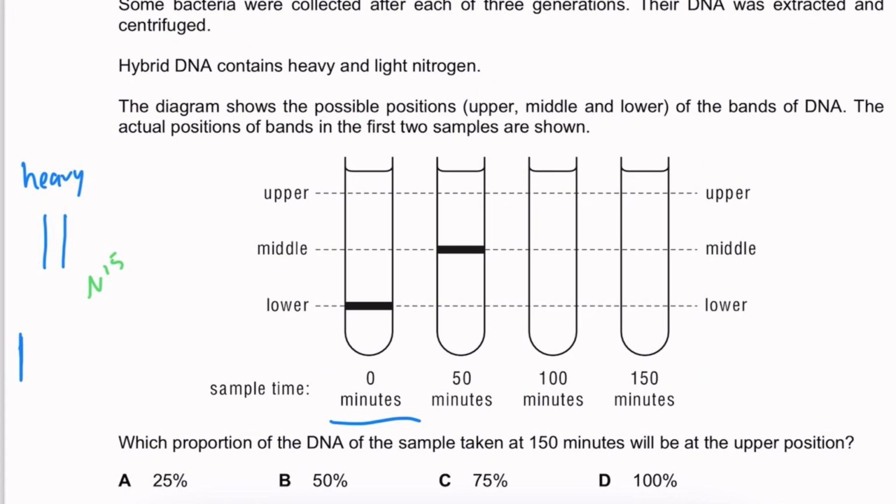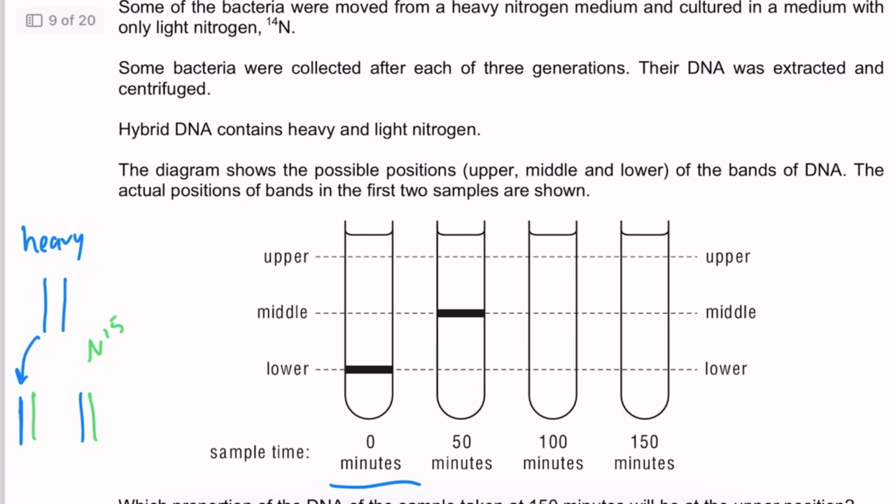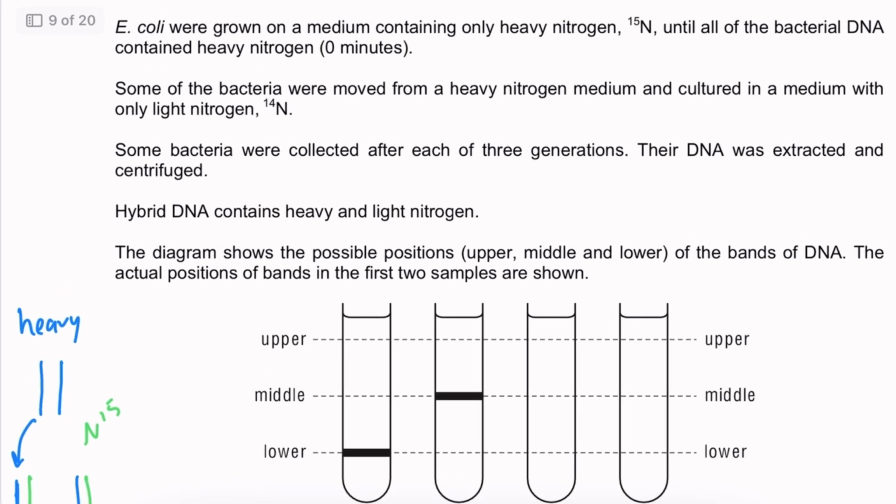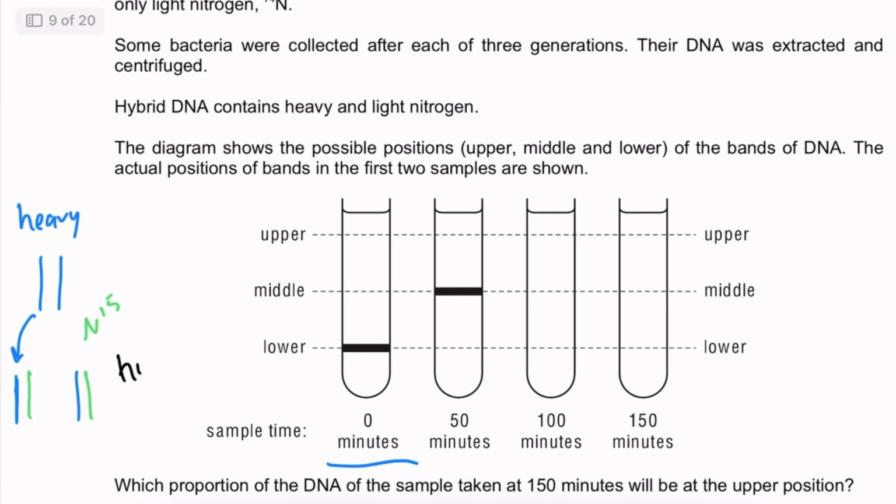Semi-conservative replication is going to happen, and so each strand is going to be replicated using the light nitrogen nucleotides, and we're going to have a strand that's heavy and a strand that's light. So something like this is going to happen. The second generation is officially hybrid, and this is something that they mentioned here, if I remember correctly. This is why everything here is in the middle, because 100% of the DNA is hybrid, and so all the DNA lines up in the middle because now it's half the initial weight that it was.